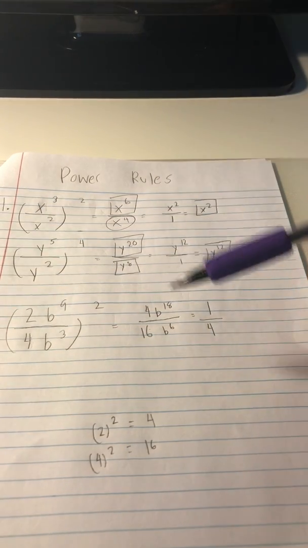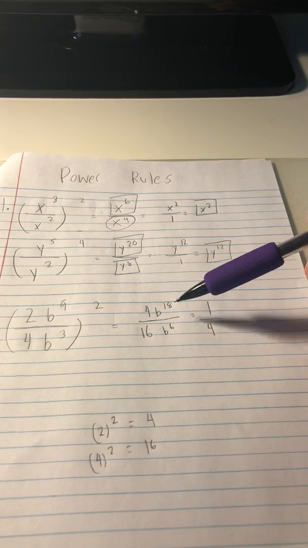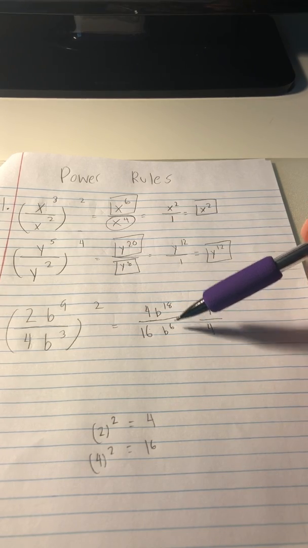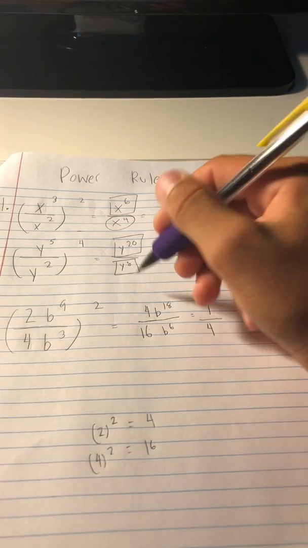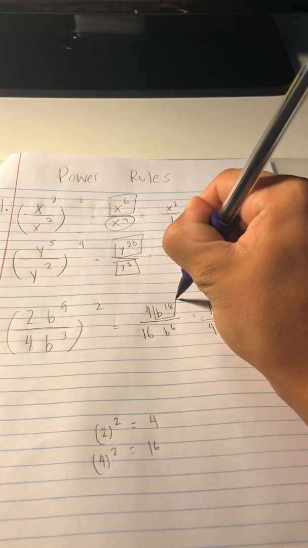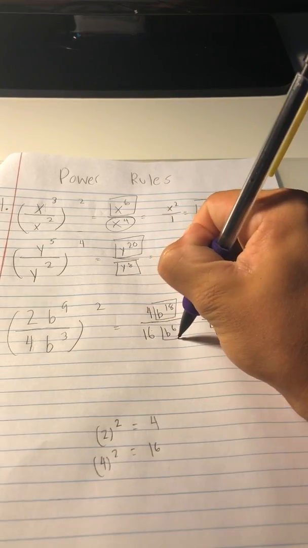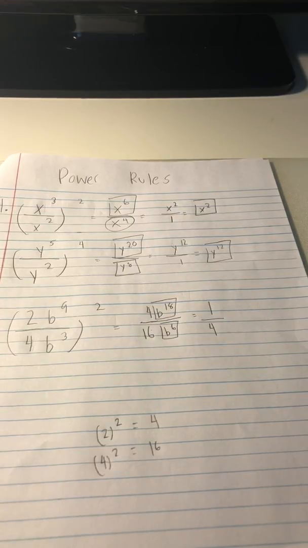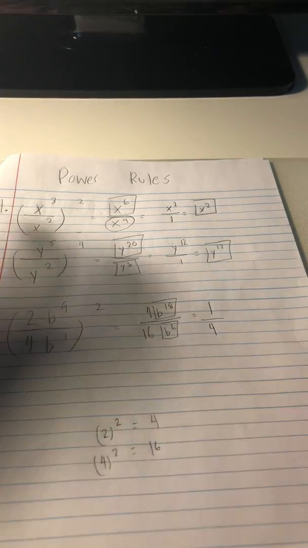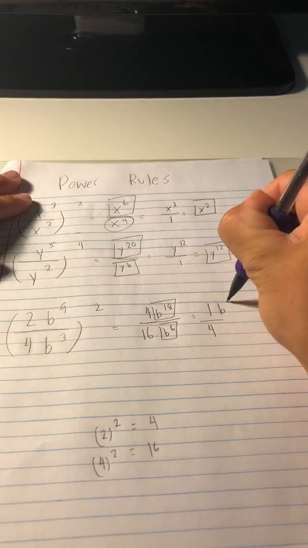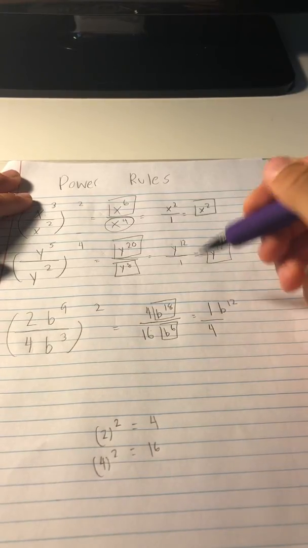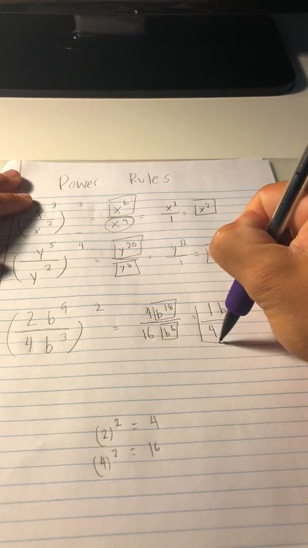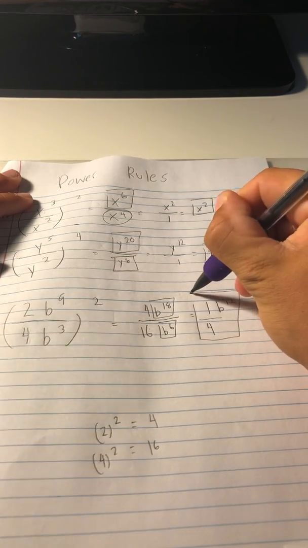Now, b to the 18th power over b to the 6th power. Just remember to subtract them. The top part is way bigger than the bottom part, therefore the answer, when you subtract, is going to stay on the top. 18 minus 6 is going to give you 12. Now, b to the 12th power. So, this is the answer.